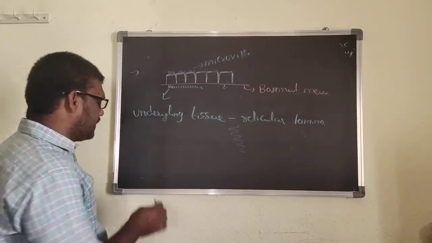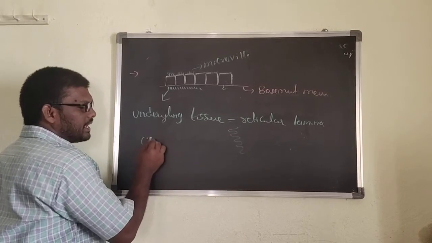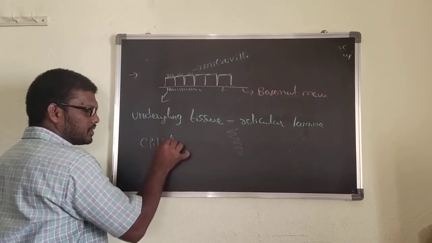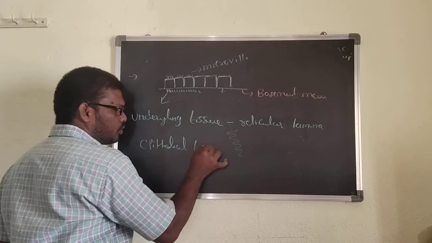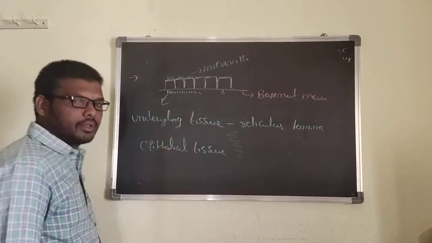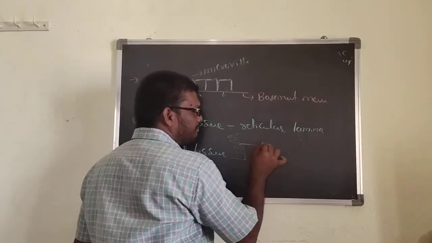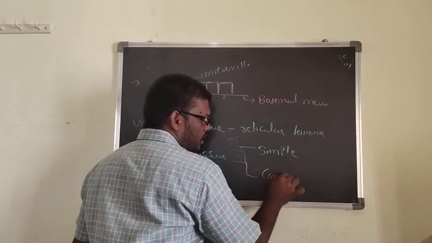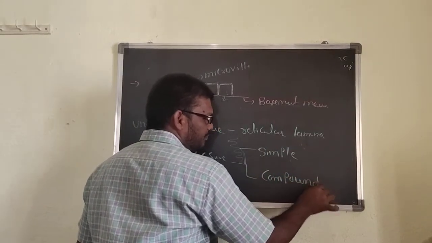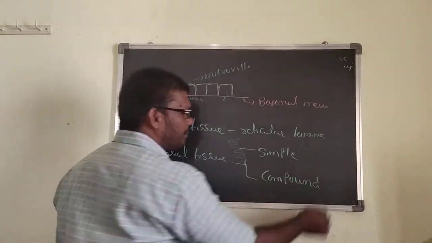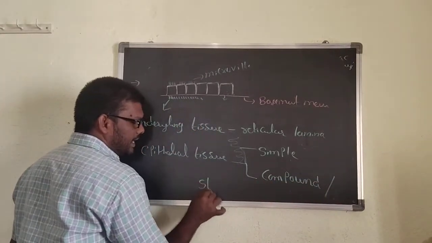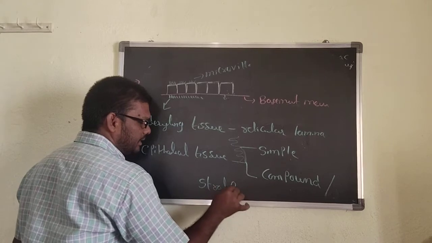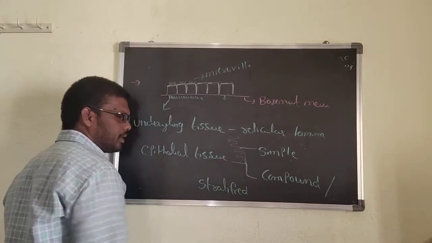And then here, epithelial tissue is of two types. One is the simple epithelial tissue. The second one is the compound epithelial tissue. Compound epithelial tissue is also called stratified epithelial tissue.